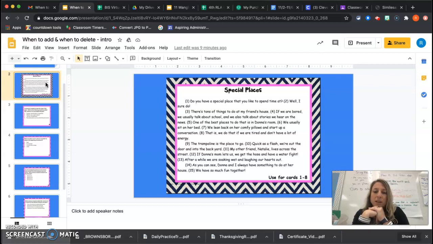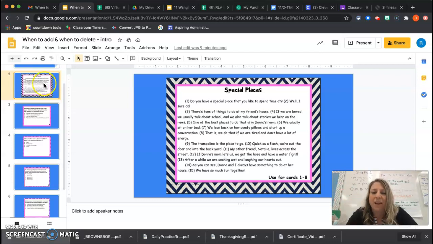The trampoline is a place to go. Quick as a flash, we're out the door and back into the backyard. That's all talking about the trampoline, going outside. My other friend, Natalie, lives across the street. If Donna's mom lets us, we get the hose and have a water fight. After a while, we are soaking wet and laughing our hearts out. So they're talking about jumping on the trampoline in the backyard. They're talking about having a water hose in the backyard.